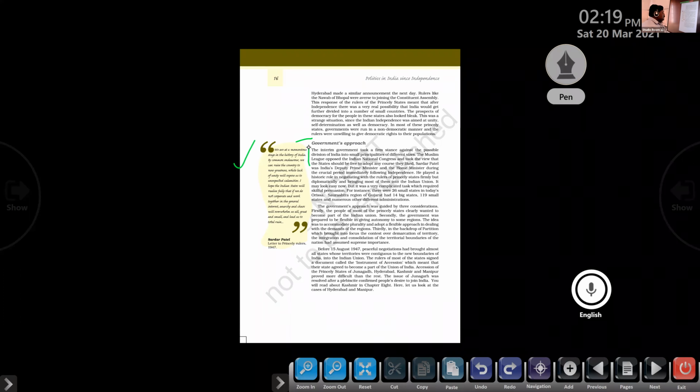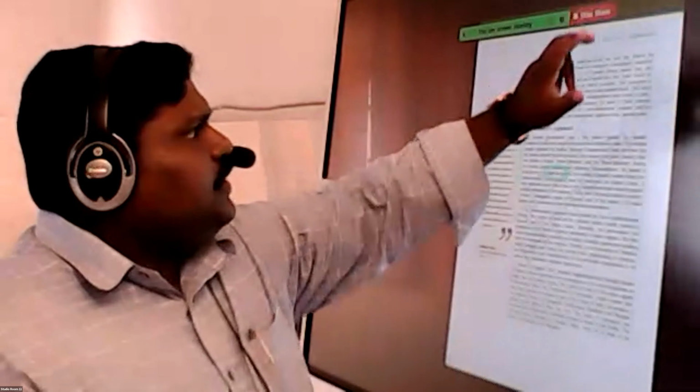At that time, who was the deputy prime minister of India? It is Sardar Vallabhbhai Patel. And he was the home minister too, during the crucial period immediately following independence. So he was the deputy prime minister and the home minister of India, and he wanted to play a vital role in this time. He played a historic role in negotiating. What do you mean by negotiation? Negotiation, what is that?